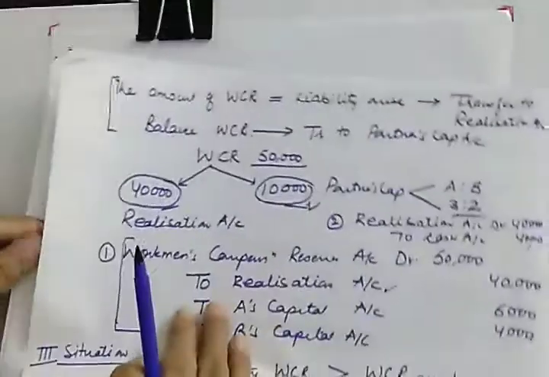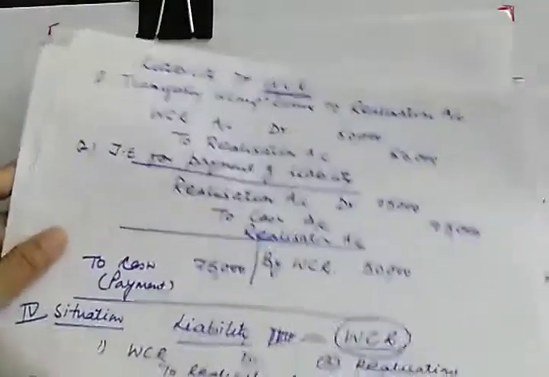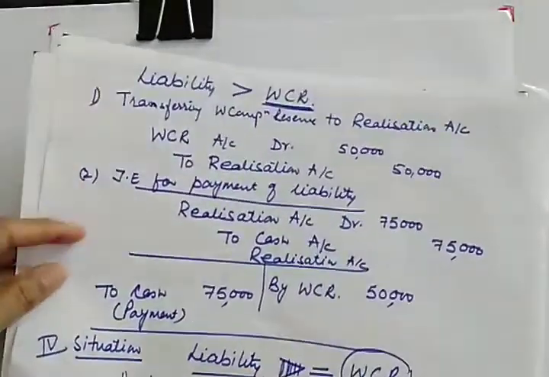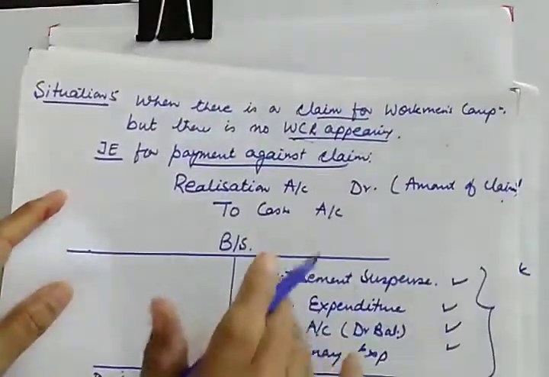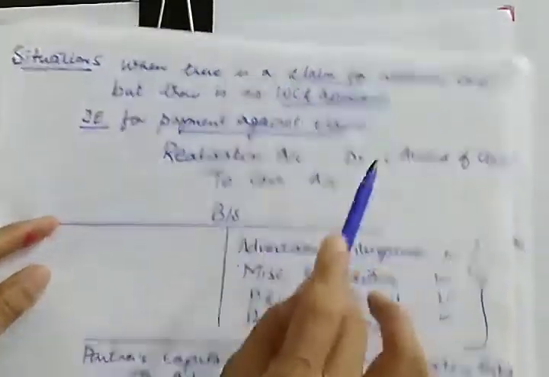And in the third situation, liability is more than workman compensation. Fourth situation, liability is equal to workman compensation. And in the last situation, you don't have workman compensation but you are having liability.